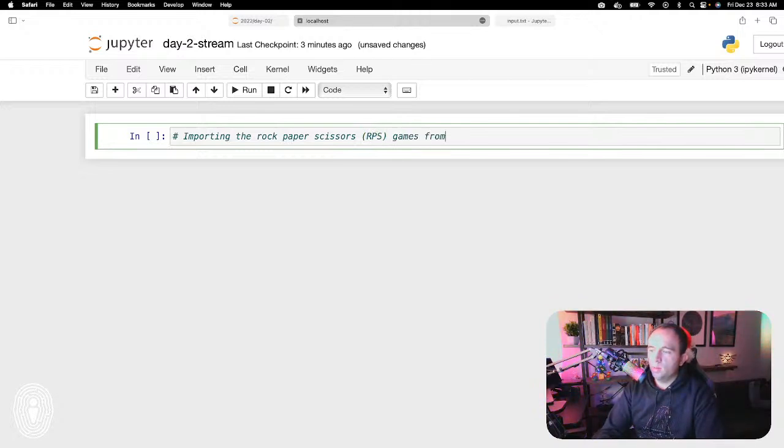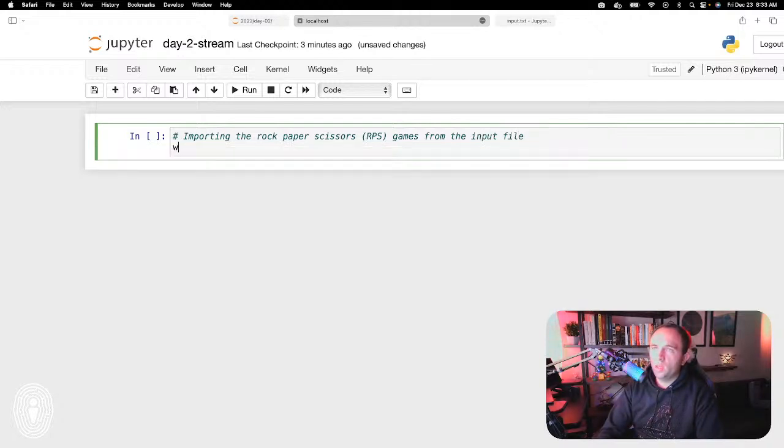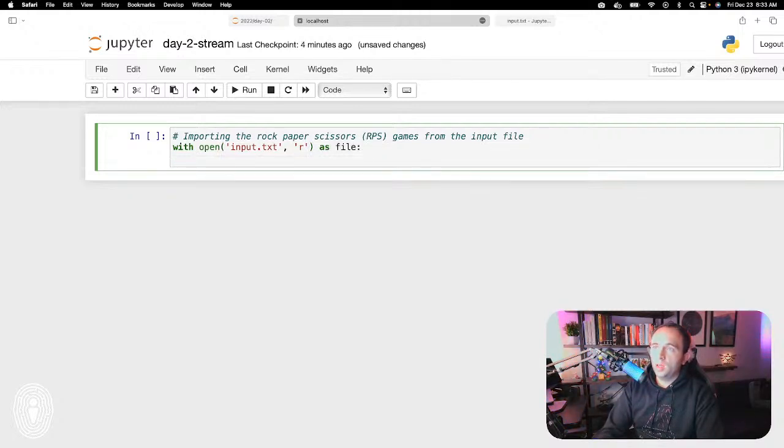RPS games from the input file. As a reminder, that is with open input, in read-only mode, as file. And then I'm going to call this RPS games equals file dot, and remember it's read dot splitlines.